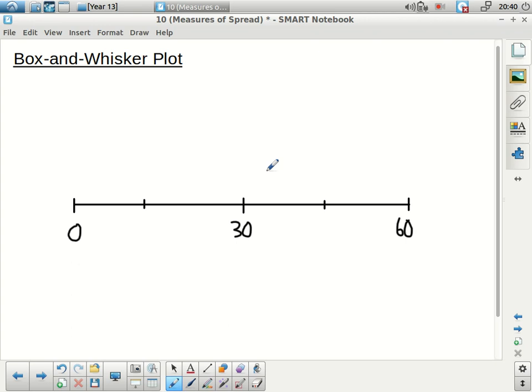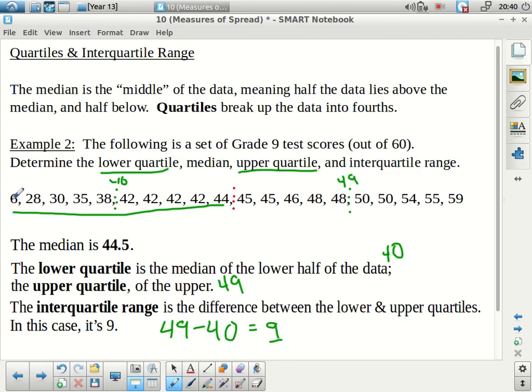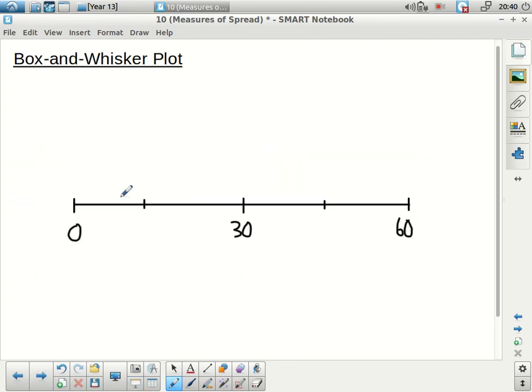To make a box and whisker plot, there are 5 numbers we're going to plot. The first one is the lowest number. If I go back to my list, the lowest number was 6. So I'm going to make a dot roughly where 6 would be. My scale is not perfect here. That's supposed to be 30 and about halfway, so maybe 6 would be about there.